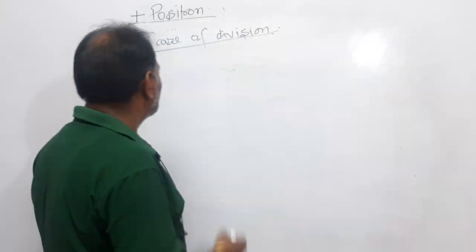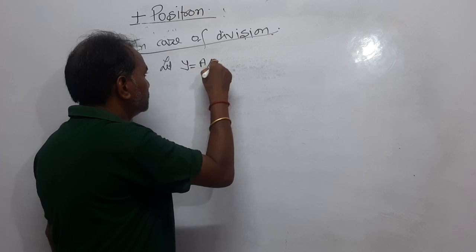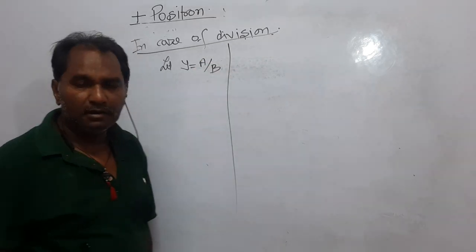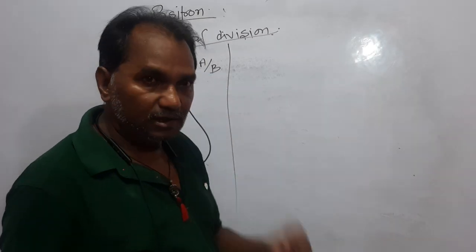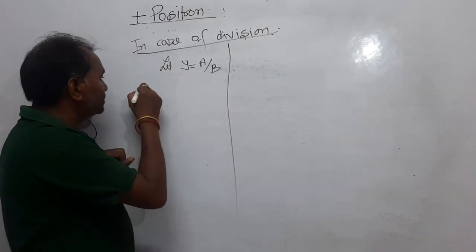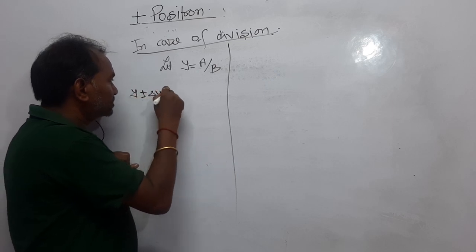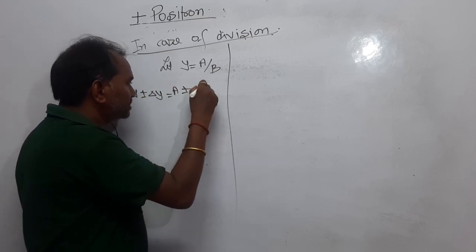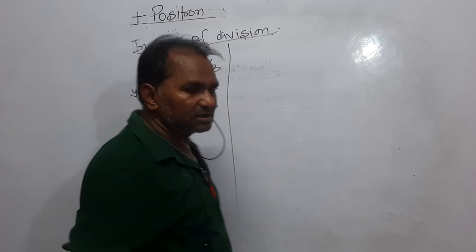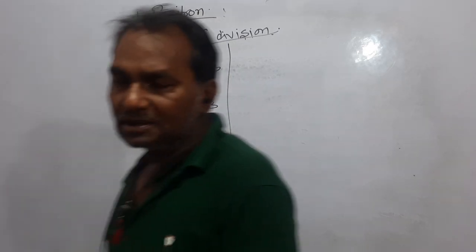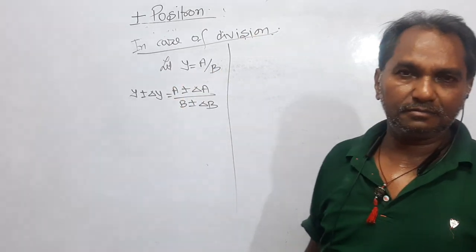Let's consider, let a formula be y is equal to a upon b. Right? The formula I have considered, y is equal to a upon b. Let's write it with the error. This becomes y plus minus delta y, that is equal to a plus minus delta a upon b plus minus delta b. Dear students, nothing special I have done. Simply I have written the formula. It's a given, right? I am not considering it myself.